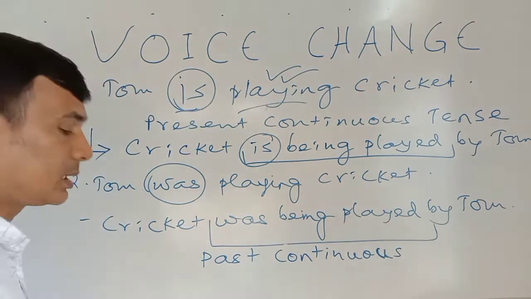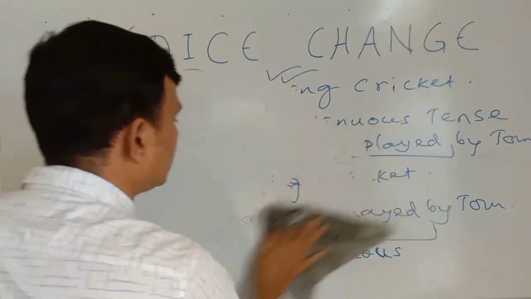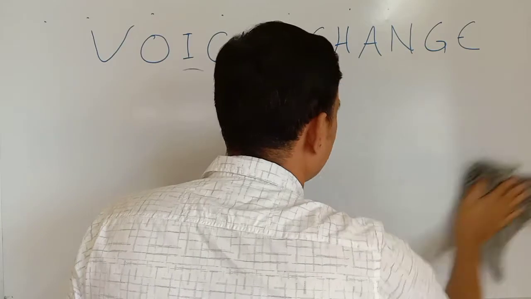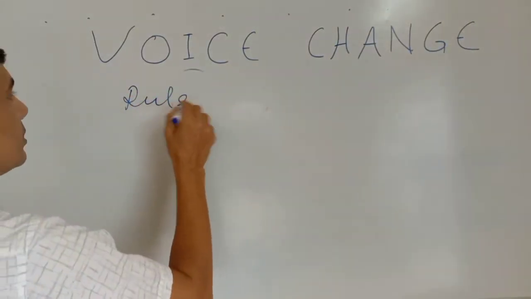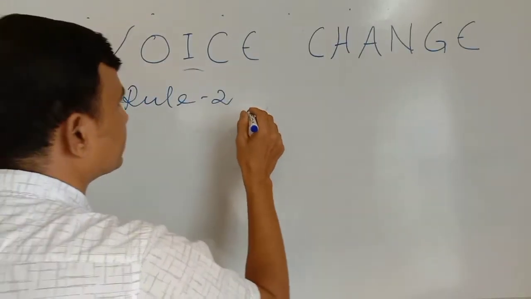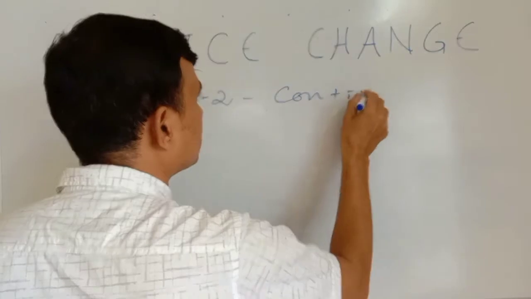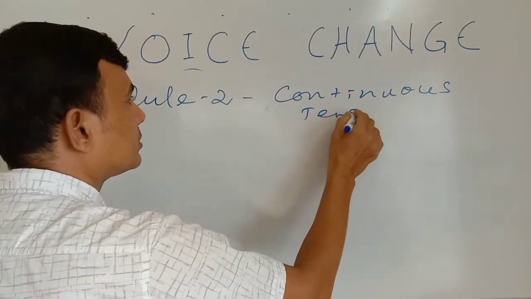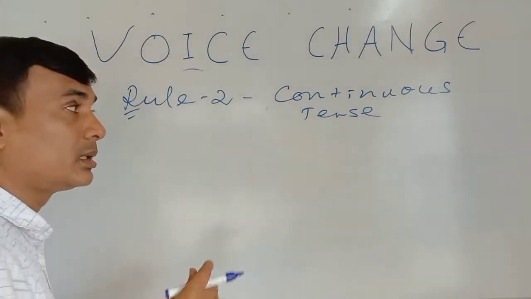Okay. After this, we have come to know the rule of voice change, that is rule 2. What is rule 2? That is continuous tense. So rule 2, R2, remember.